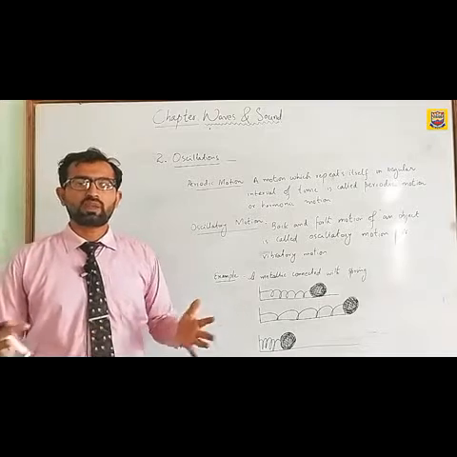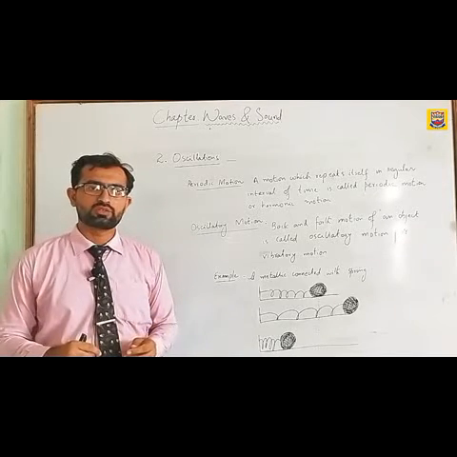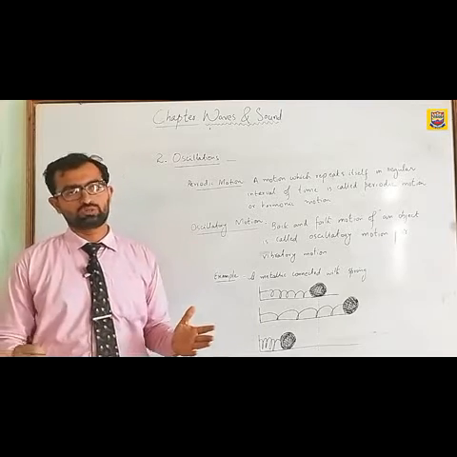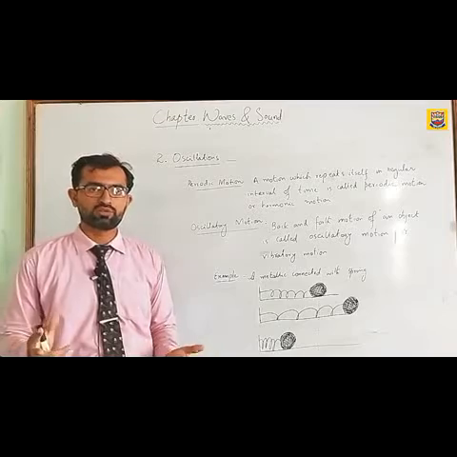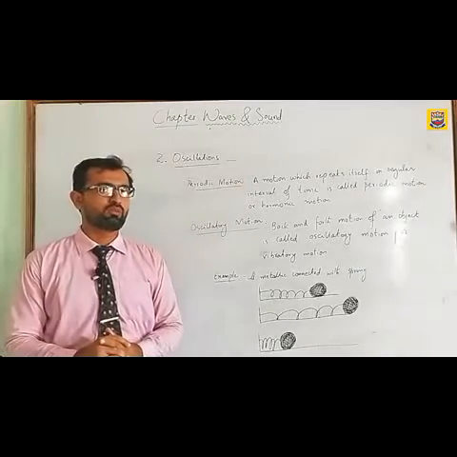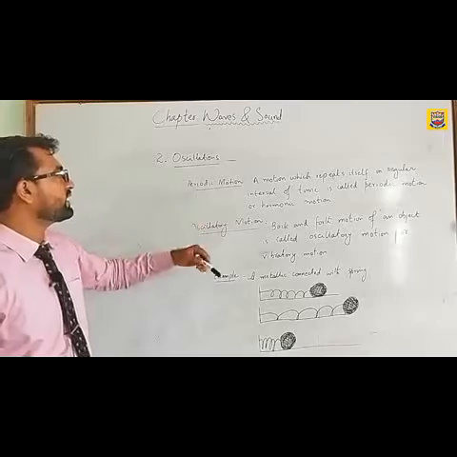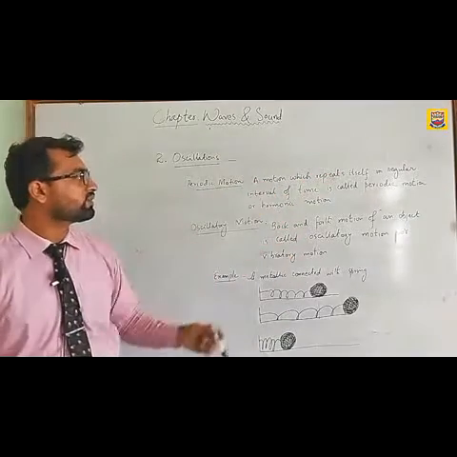So the second topic is oscillations. In order to understand oscillations, it is important to discuss oscillatory motion, because oscillations are the result of oscillatory motion, which is one example of periodic motion. So what is a periodic motion? A periodic motion is defined as a motion which repeats itself in regular intervals of time.